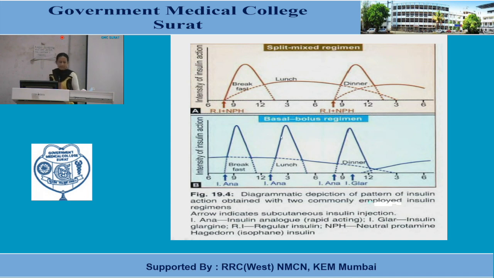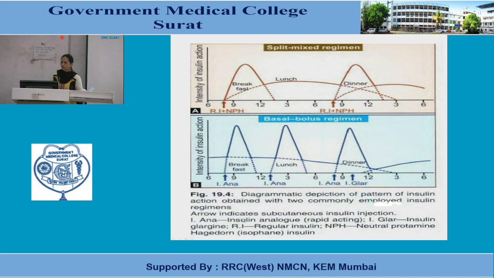Okay. Simultaneously, we'll see the basal bolus regimen. In the case of the basal bolus regimen, you can remember that rapid acting insulin analog is given and long acting insulin analog is given. Rapid acting we have seen: Lispro, Aspart, Glulisine; longer acting: Glargine, Detemir.